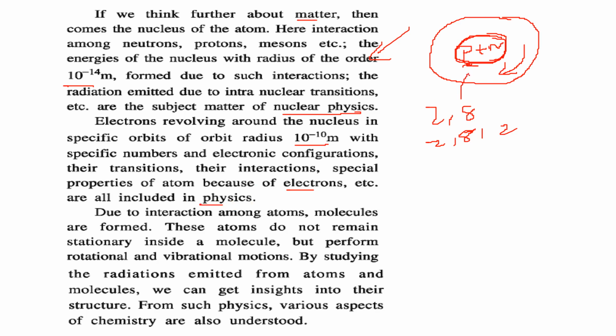So when there is an interaction among atoms, the molecules are formed. So atoms combine, they form the molecule. And these atoms do not remain stationary inside a molecule, but simultaneously they perform rotational and vibrational motions. So when we study the radiations which are emitted by atoms and molecules, we get the insight of their structure. And from physics itself, various aspects of chemistry are also understood.